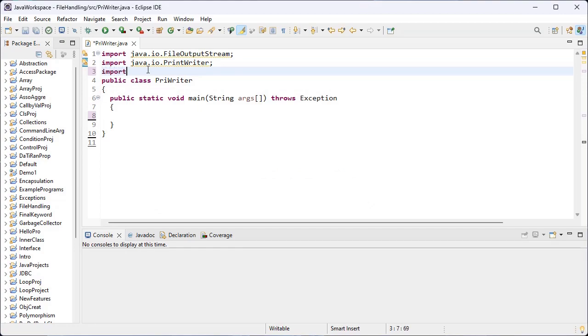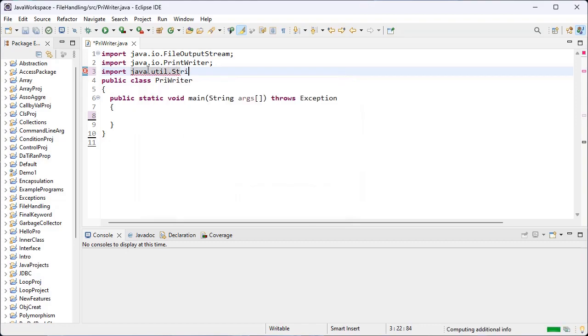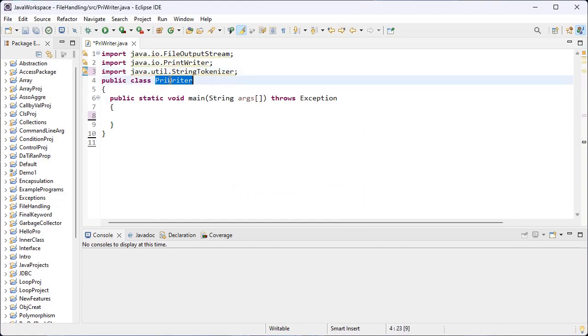And I import the StringTokenizer class, which is present inside the util package, not the IO package. So this is the name of the class.